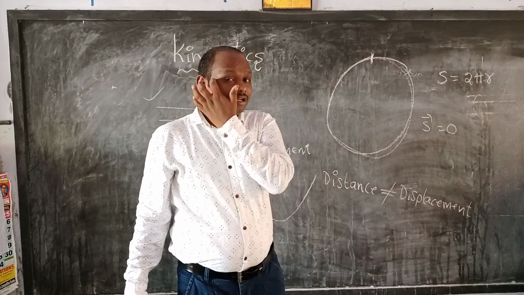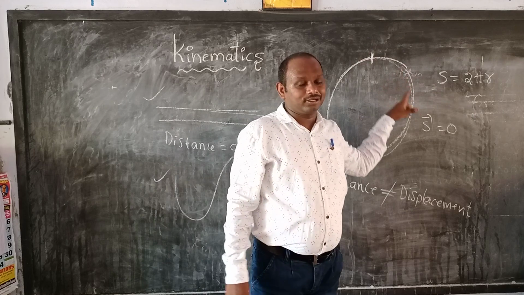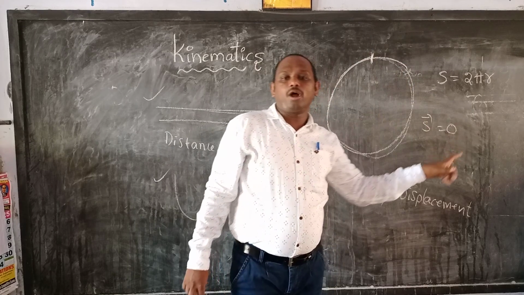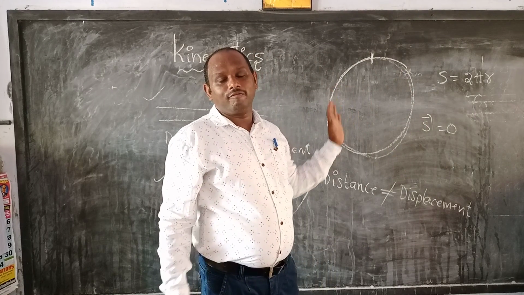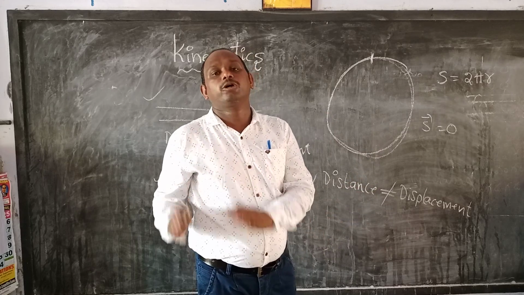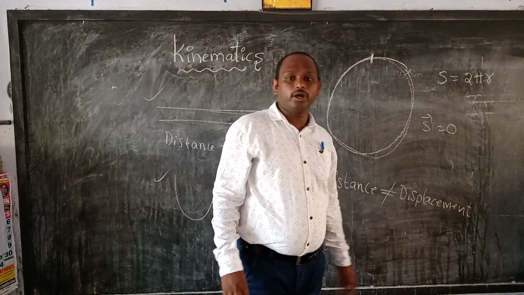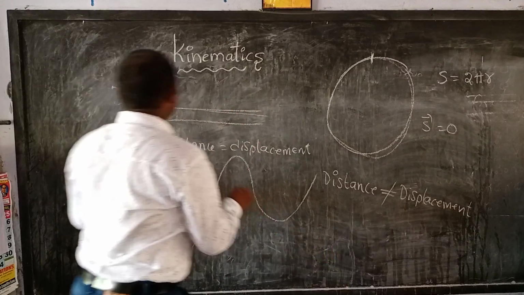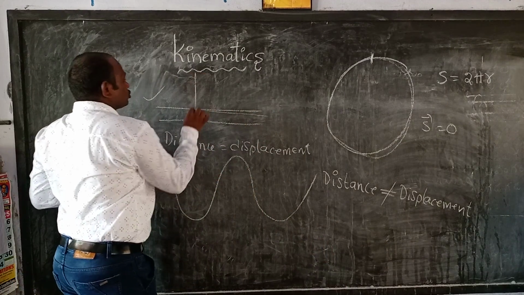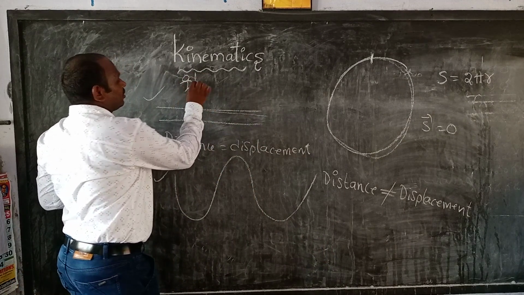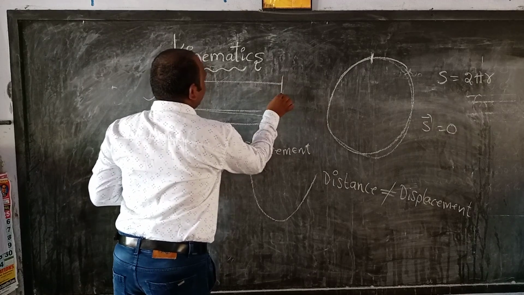This is very important. When the particle moves in a circular path, the initial point and final point are the same. When the initial point and final point are the same, the displacement will be 0. I will give you one more example. Here one person is standing, goes and reaches one point and comes back.